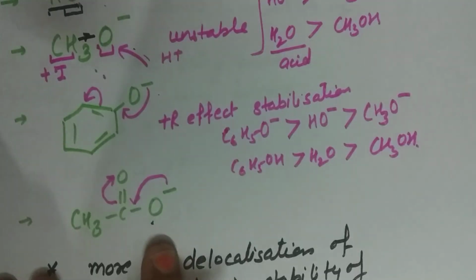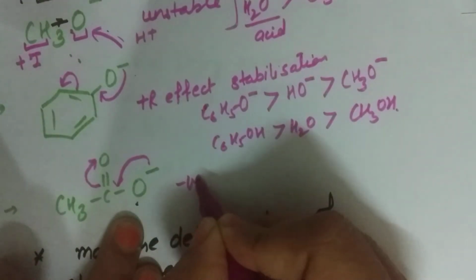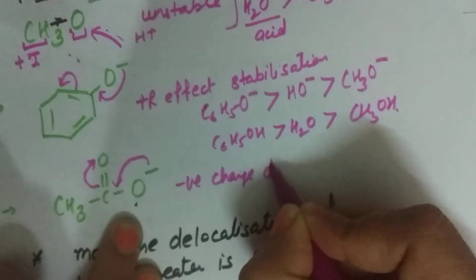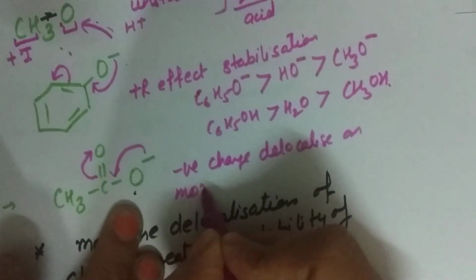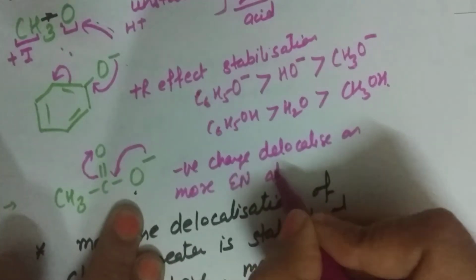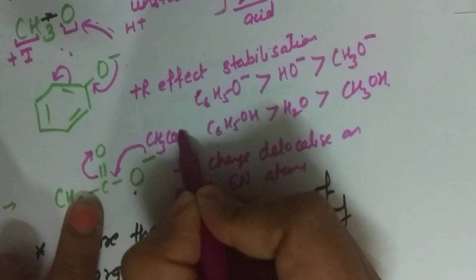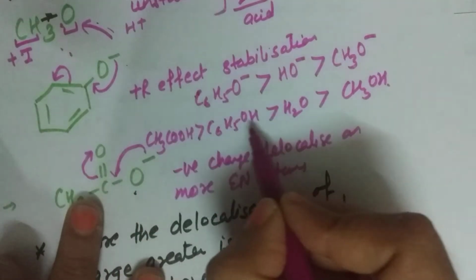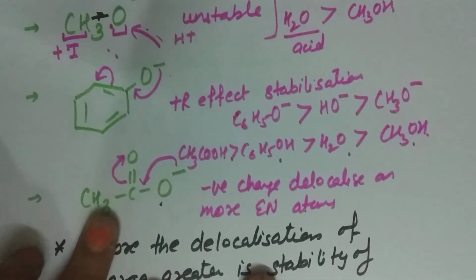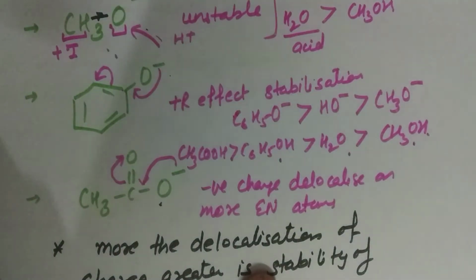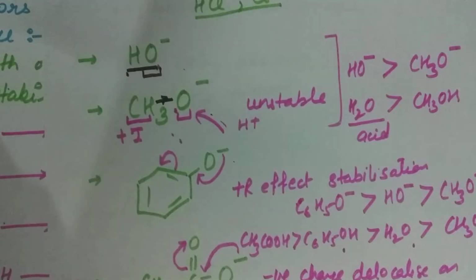So this will be more acidic, as the negative charge delocalizes on more electronegative atoms. So CH3COOH is a stronger acid than phenol and water. And this is how, if we have to compare the acidic strength, we make its conjugate base and compare its stability.